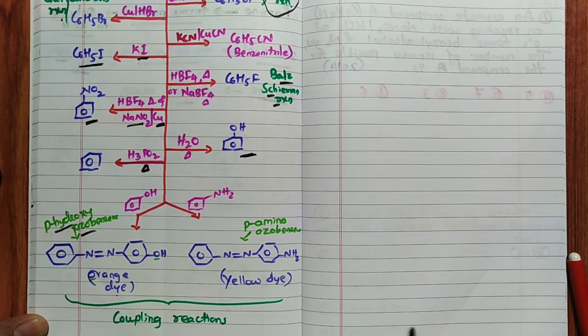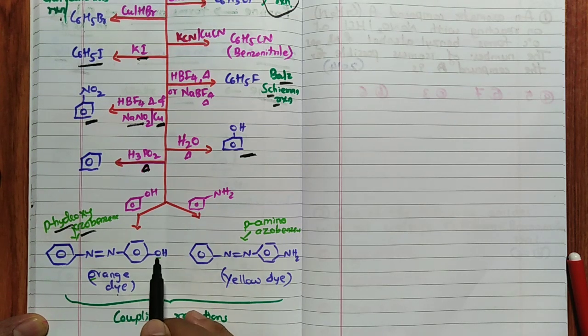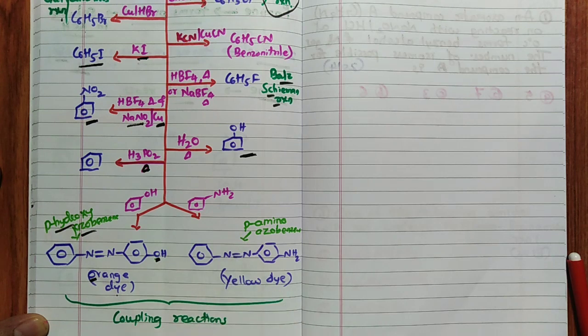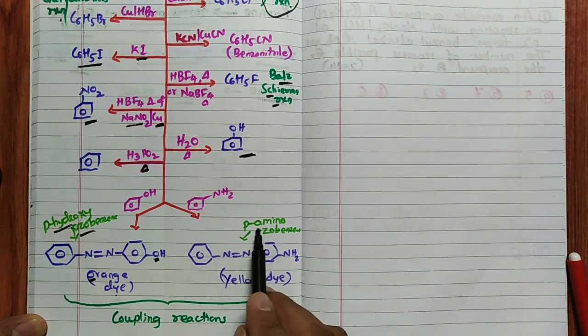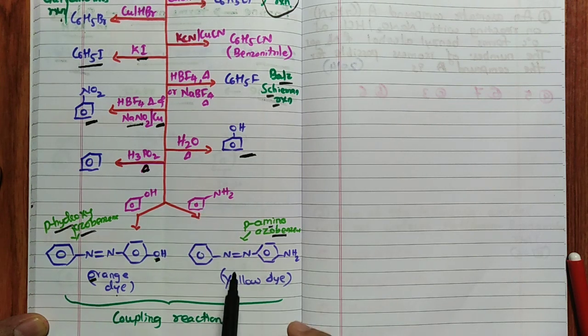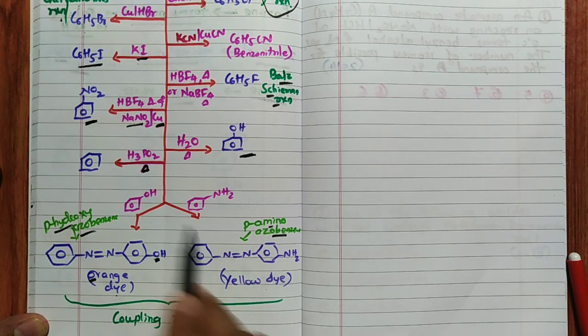Remember, how do we remember orange color for this? See, OH is there, hydroxy is there, O for orange. Remember O, orange. So para-amino azobenzene forms when it reacts with aniline. See, para-aminoazobenzene, remember, a yellow dye is going to form. If one is orange, another one is yellow. Remember that. Both these reactions we call coupling reactions.